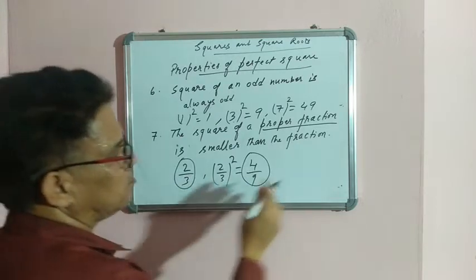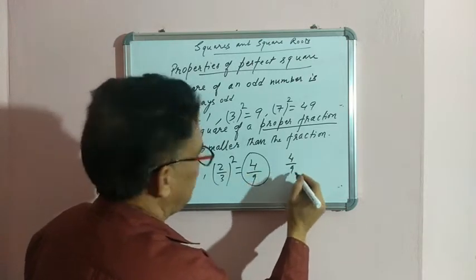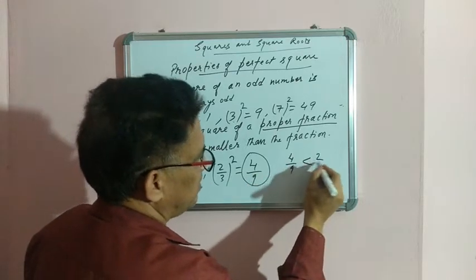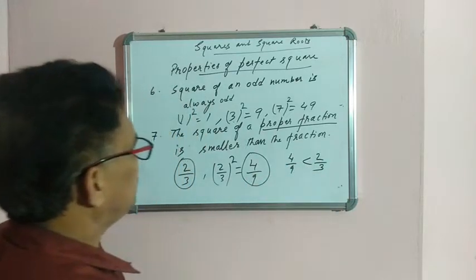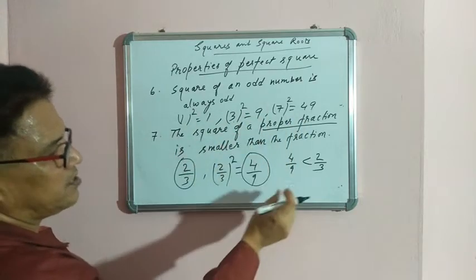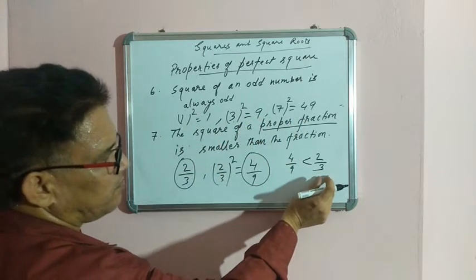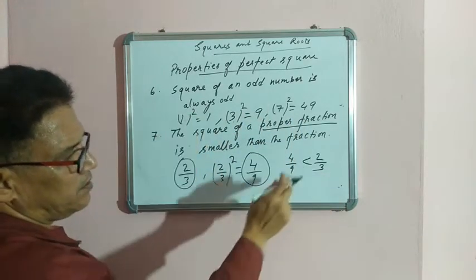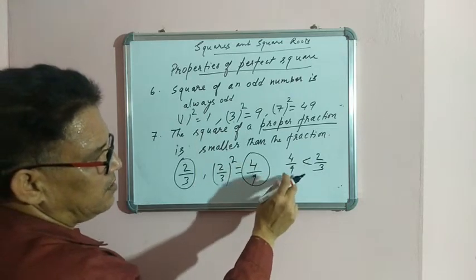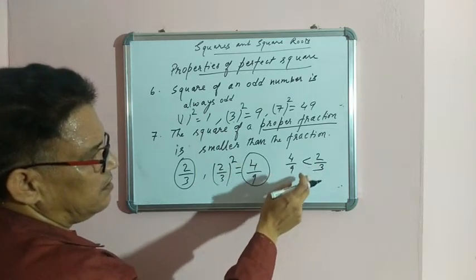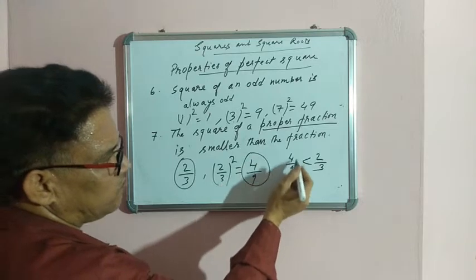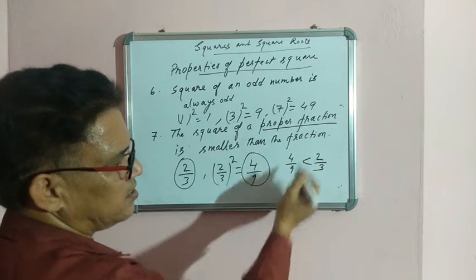So according to this property, 4 by 9 is smaller than 2 by 3. This is the property: the square of a proper fraction. This is the square and this is the proper fraction. According to this property, the square of this proper fraction is this one, 4 by 9. So 4 by 9 is smaller than the fraction itself.